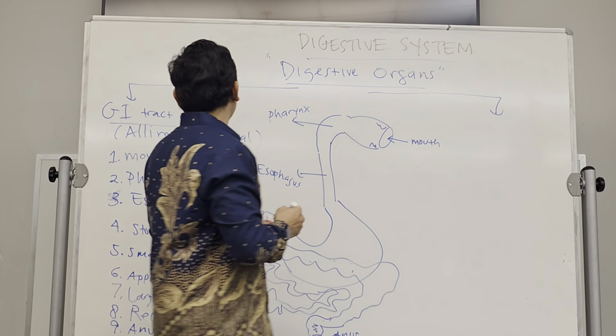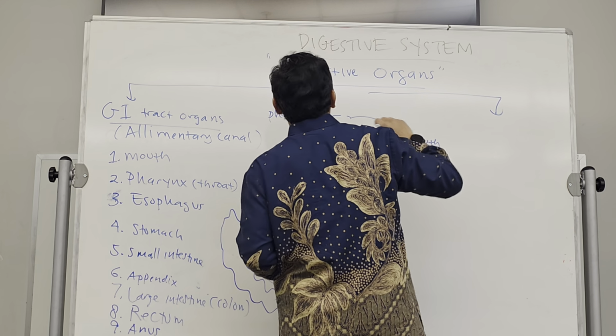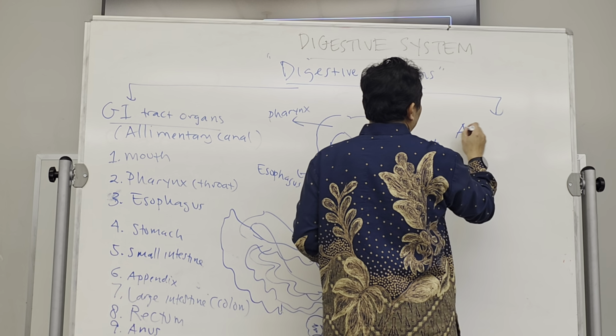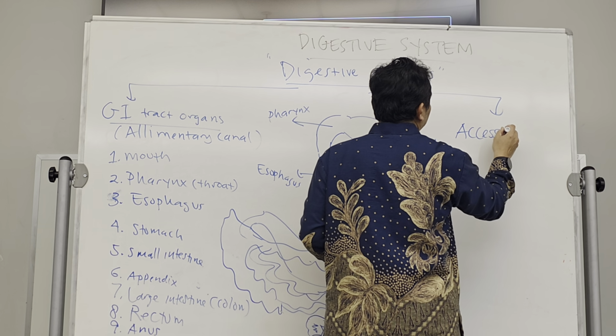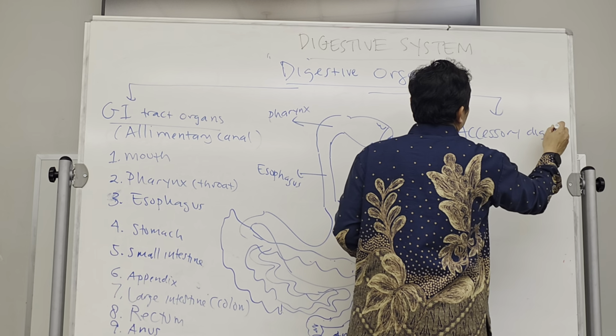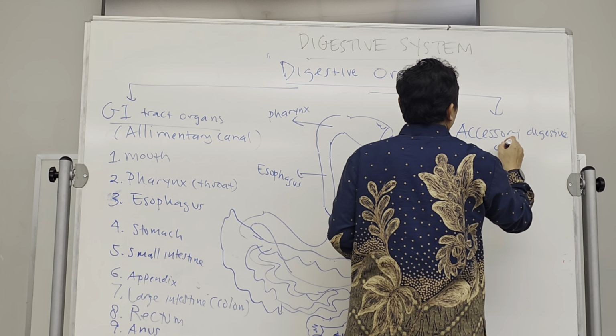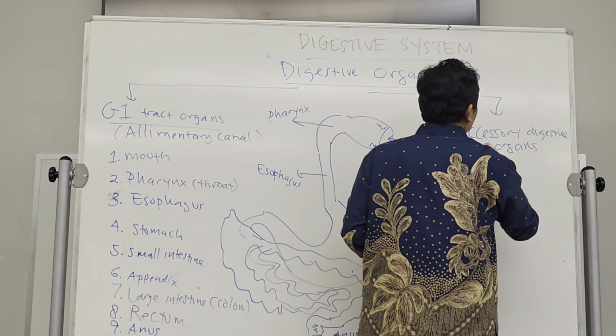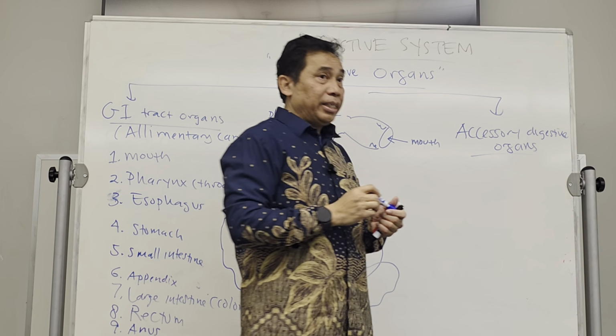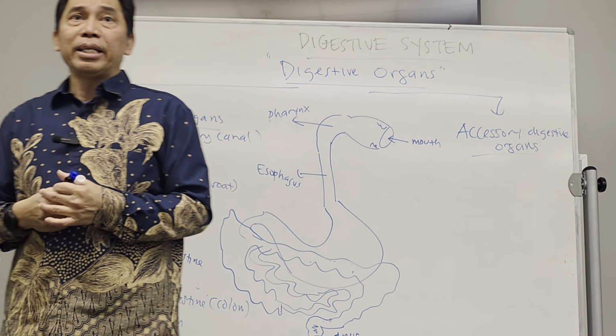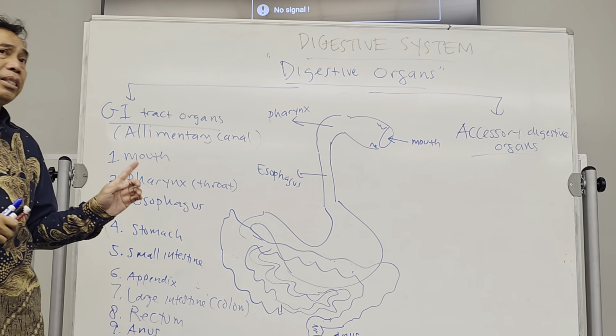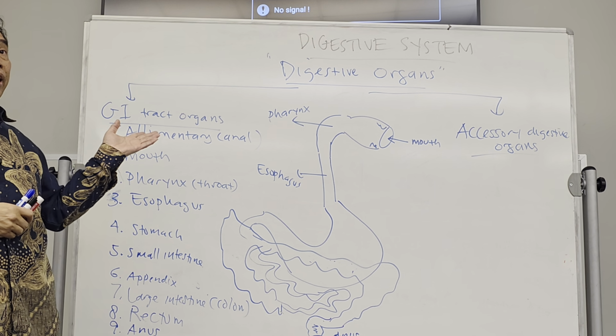The second group of digestive organs is called the accessory digestive organs. These are additional organs needed for digestion, but they are not part of the tract.